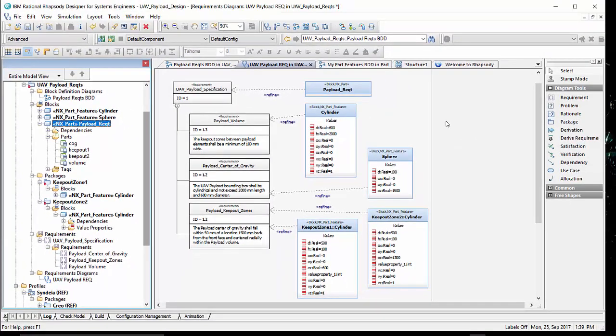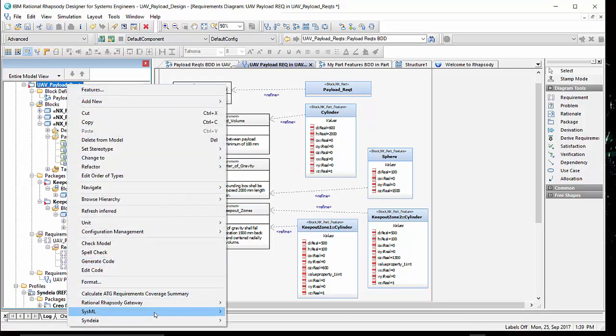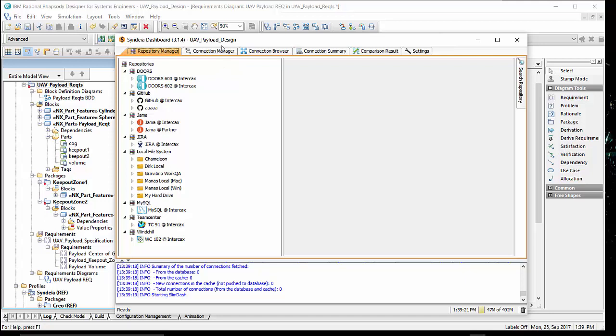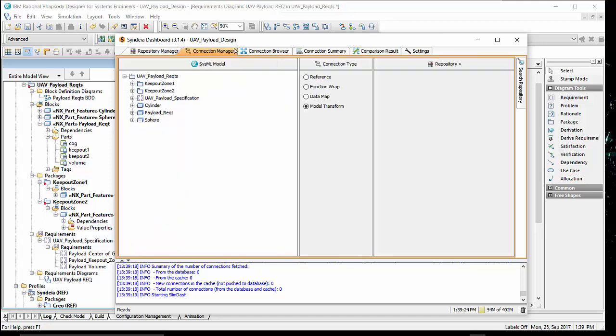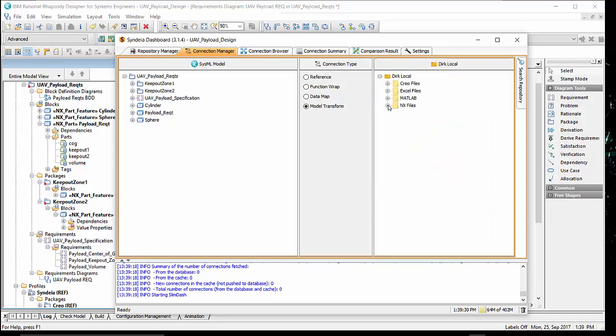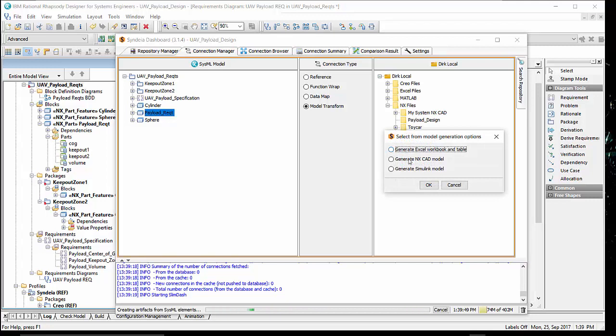The actual model transform is simple. We launch the Syndea dashboard from the top-level package UAV payload requirements. Go to the Connection Manager. Open a window to my local file system and find the empty folder I have created to receive the new CAD model. With the connection type set to Model Transform, we drag the top-level block, Payload Requirement, onto the empty folder and confirm that we want to generate an NX CAD model.